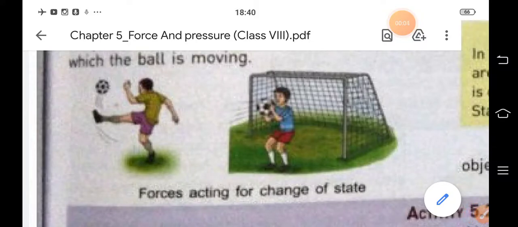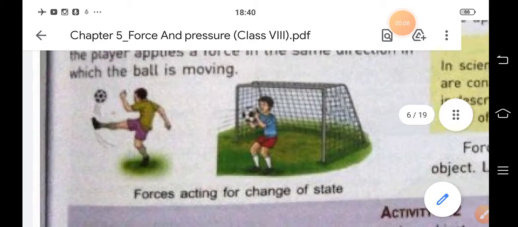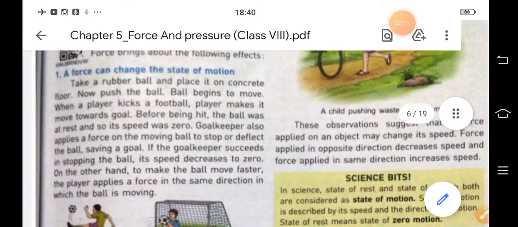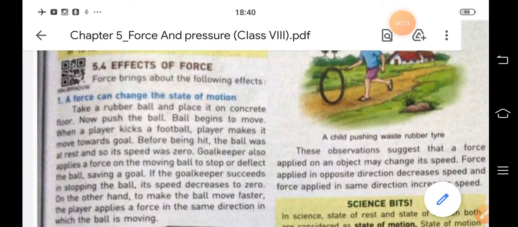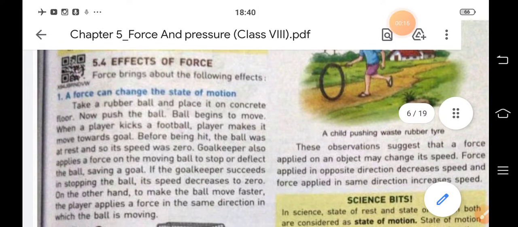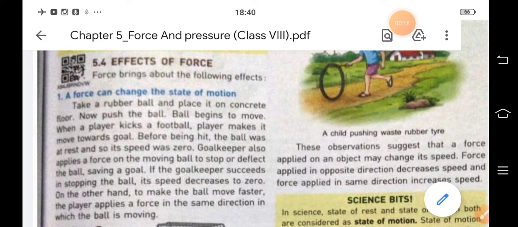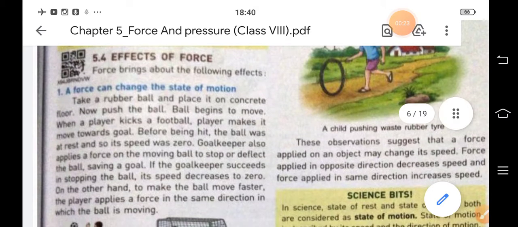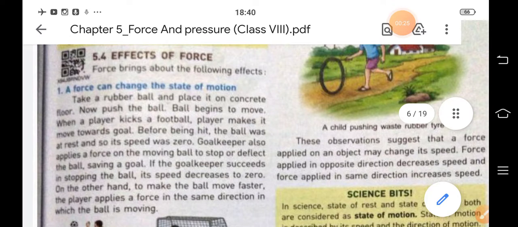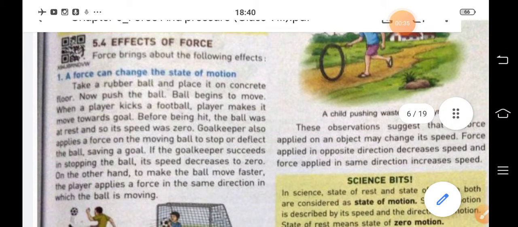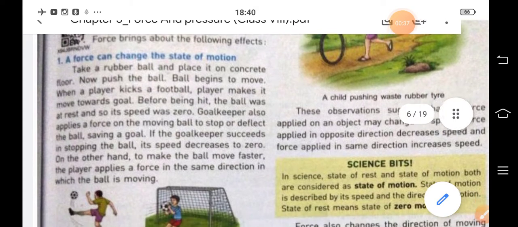So we are in fourth chapter, and today we will read about the effects of force. Force brings about the following effects. Mainly the two effects are there. First, it can change the state of motion, and second, it can change the shape or size of the object. In first, a force can change the state of motion.